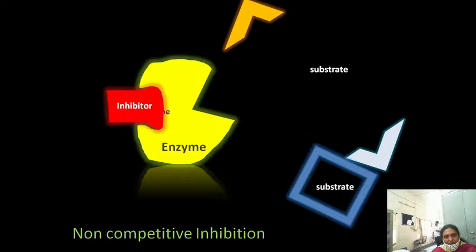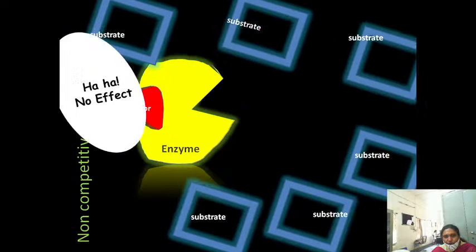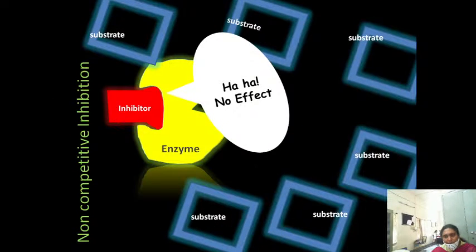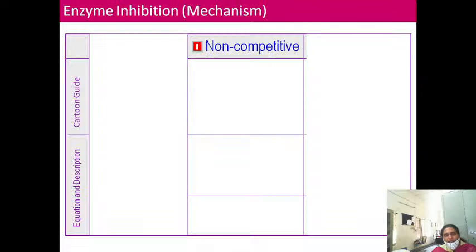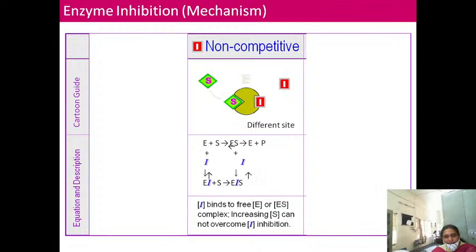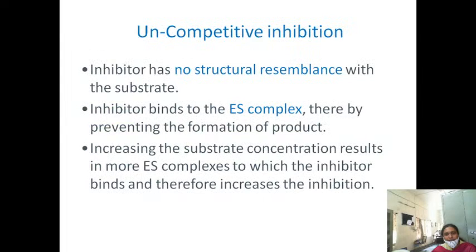And here the inhibitor will bind to the enzyme to form an enzyme-substrate-inhibitor complex, and there is no formation of the products. Here the enzyme has two sites, one site for the binding of the substrate, another site for the binding of the inhibitor. So instead of an enzyme-substrate complex, an enzyme-inhibitor complex is formed, and there is no formation of the products. That is non-competitive inhibition.